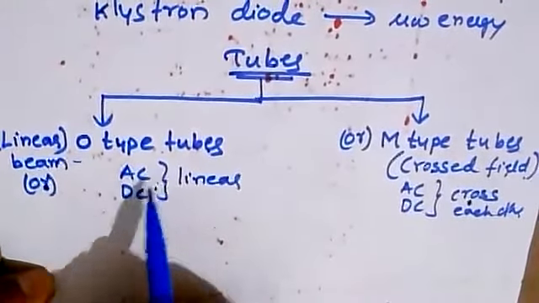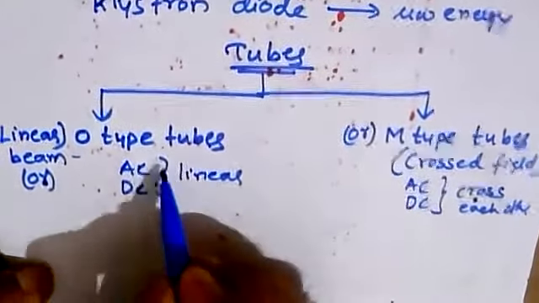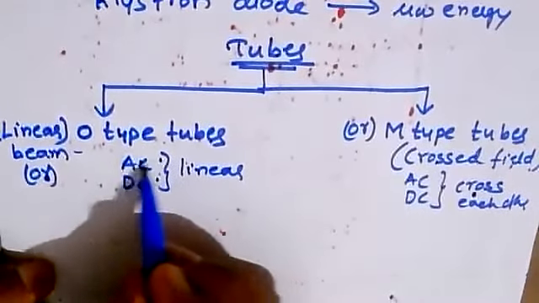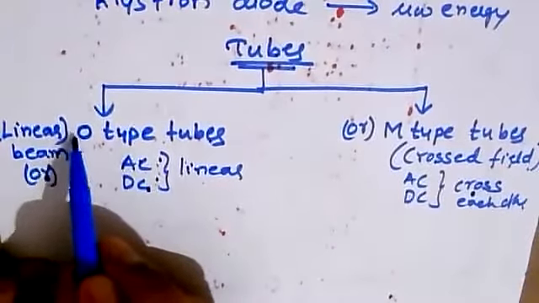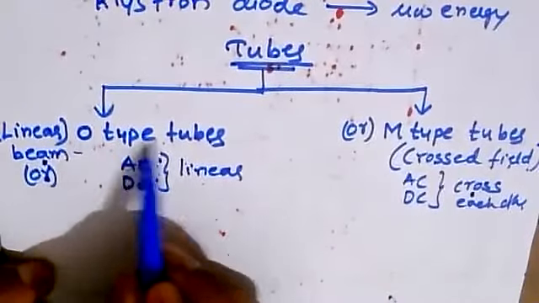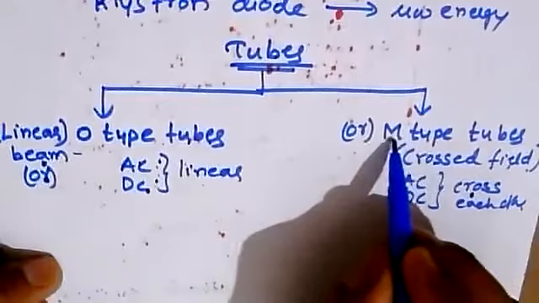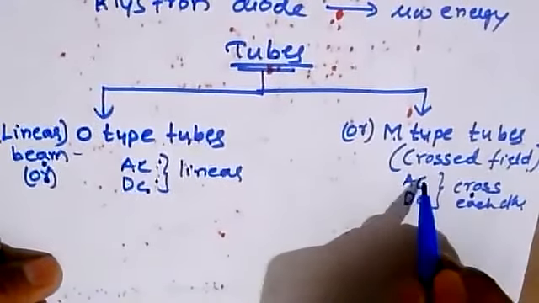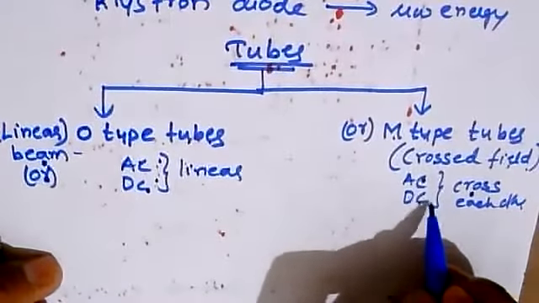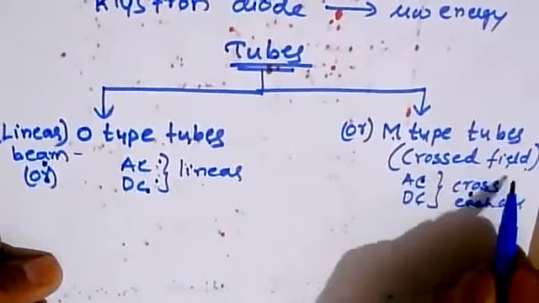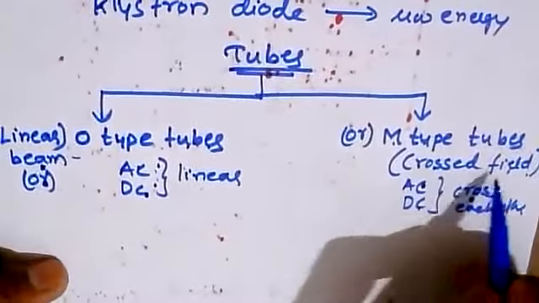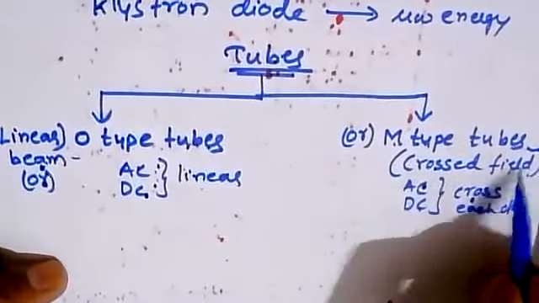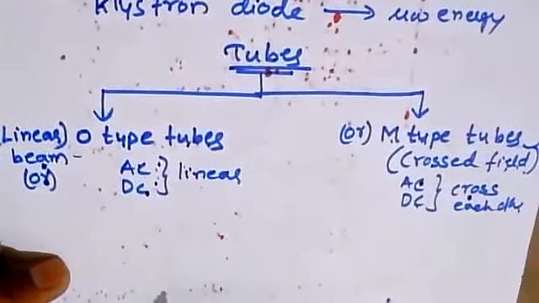Repeating it once again, the AC voltage and DC voltage will be linear in such tubes, which can be considered linear beam type tubes or O type tubes. Whereas in the case of M type tubes, the AC voltage and DC voltage cross each other, so they are said to be crossed field type tubes or M type tubes.